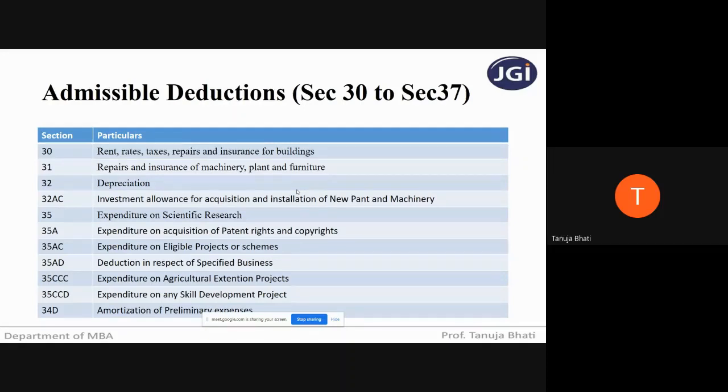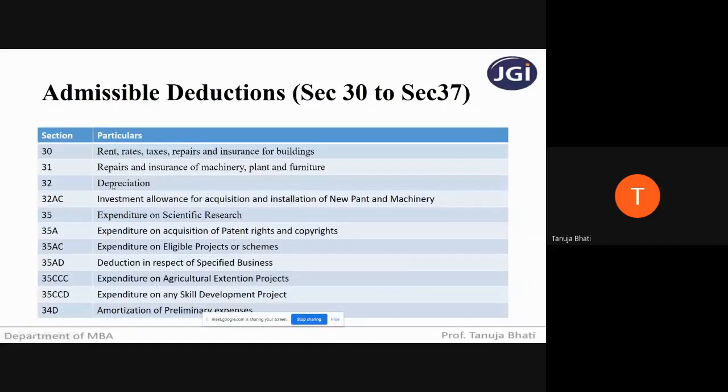It is an allowable expense. Okay. Next is depreciation, section 32. Depreciation in detail we will be studying separately, covering it in a separate lecture because it is very big. I have to cover various aspects because as per VTU syllabus, you also have problems on depreciation. So this depreciation part I will be covering separately in a separate lecture, but I'll just tell you what is